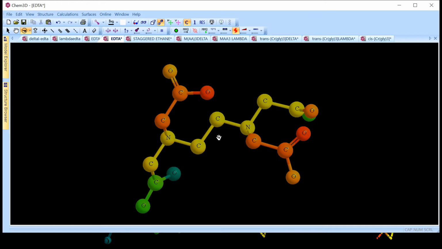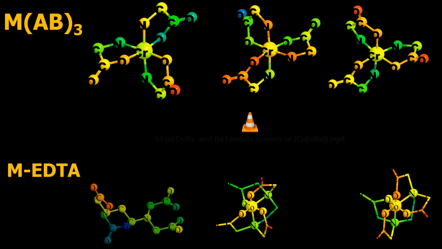See, EDTA means ethylenediaminetetraacetic acid. So you have ethylene CH2, and your diamine this N and this N, and then tetraacetic acid. Each of the nitrogens is connected to acetic acid groups, CH2 C double bond O and O, and the other one CH2 C double bond O and O, and the other nitrogen is also connected to 2 acetic acid groups, and this oxygen. So one oxygen from each of the acetic acid groups also acts as a coordinating atom. So EDTA in all makes a hexadentate ligand. The geometry of the EDTA complex is going to be octahedral. I will show you how.